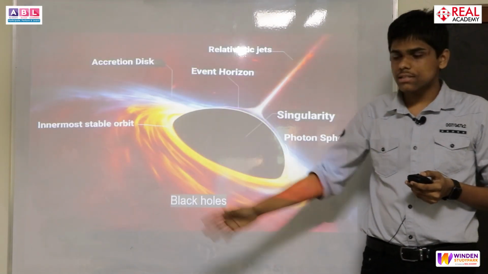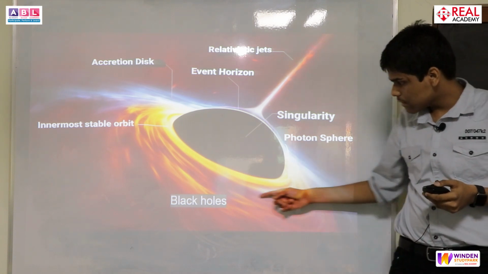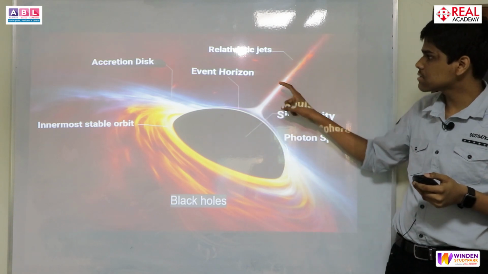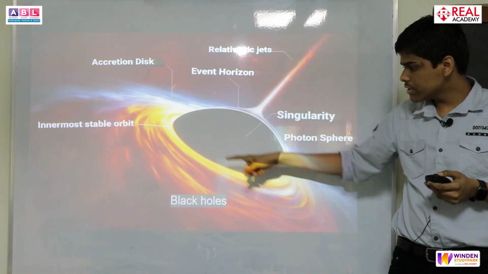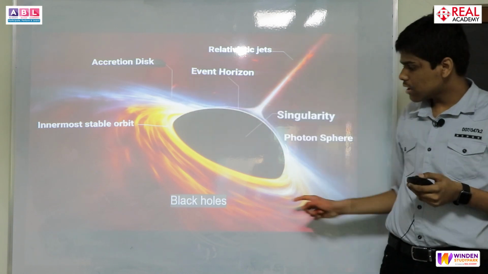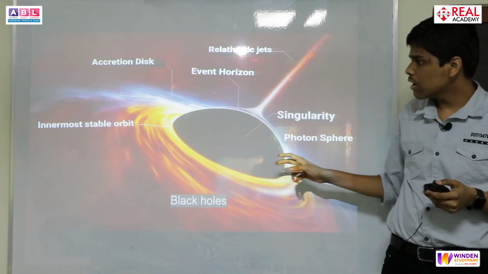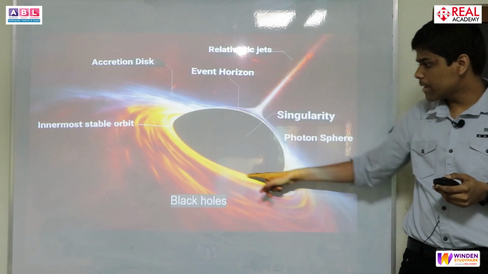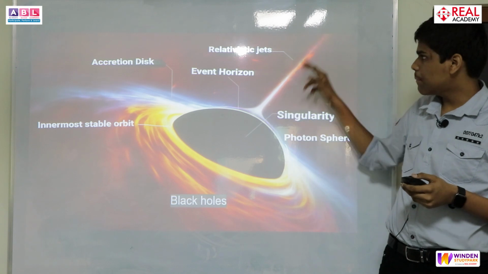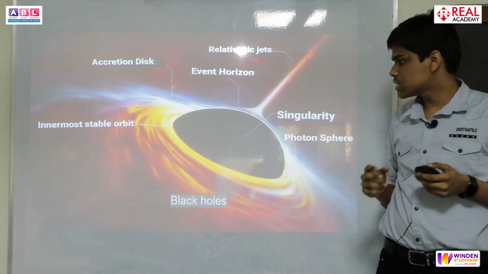So I have put all these concepts in one frame. This is the photon sphere, the light. As you can see, the singularity is the concentration of mass, the event horizon is the line which divides gravitational pull, the accretion disk is the revolving of the matter around the black hole, the innermost stable orbit is the last orbit at which matter revolves, and relativistic jets are the emission of particles whenever the black hole consumes a star.